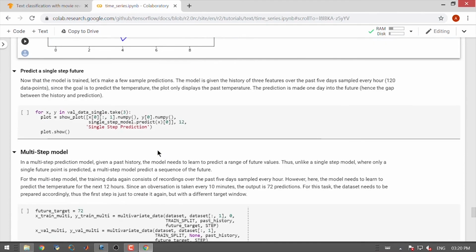Now that the model is trained, let us make a few sample predictions. The model is given the history of 3 features over the past 5 days sampled every hour, which is 120 data points. Since the goal is to predict the temperature, we only display the past temperature in the plot, the prediction made, and the prediction is made one day in the future.